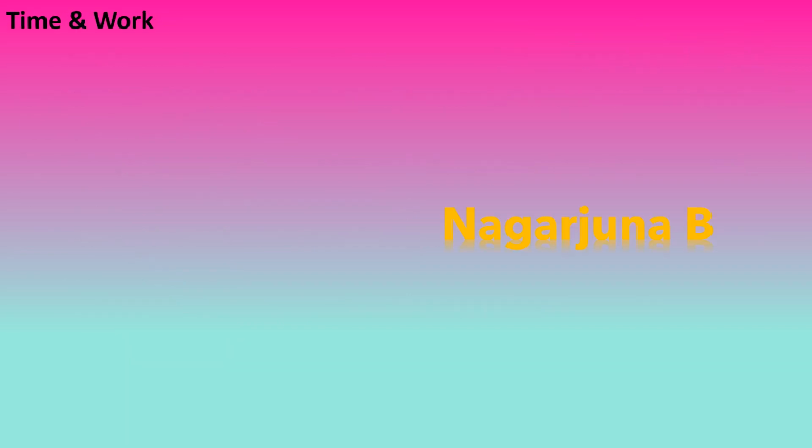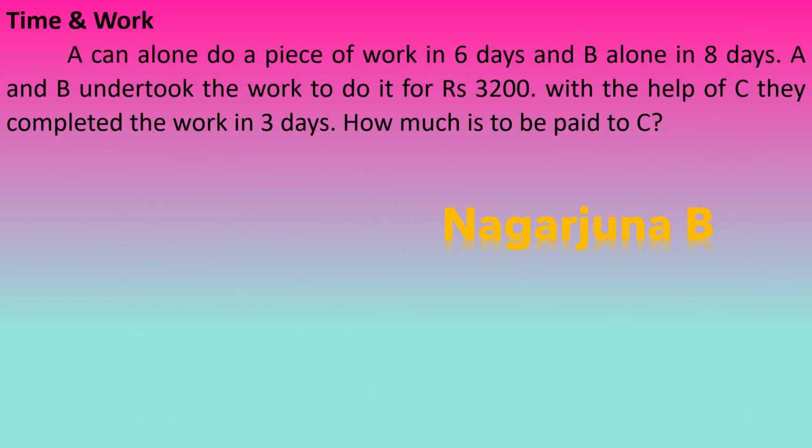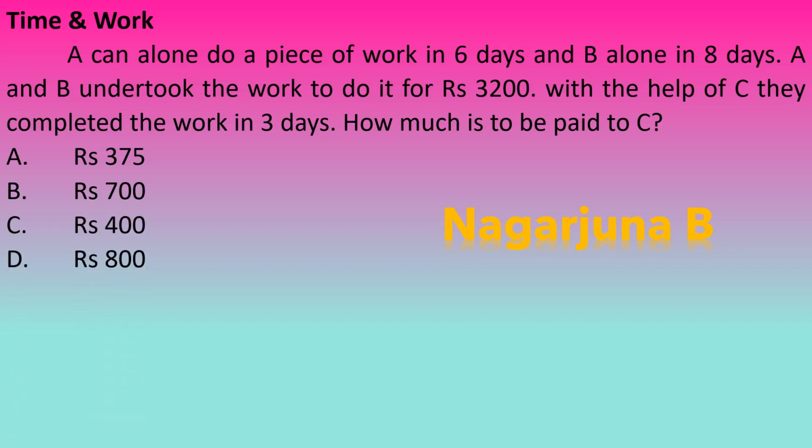First problem: A can do a piece of work in 6 days and B alone in 8 days. A and B undertook the work to do it for rupees 3,200. With the help of C, they completed the work in 3 days. How much is to be paid to C? Options: 375, 700, 400, 800. The correct answer is rupees 400, that is option C. Now we shall calculate how we get rupees 400.